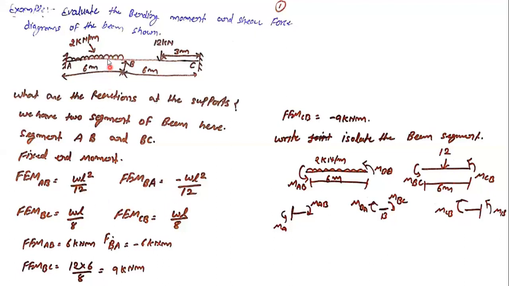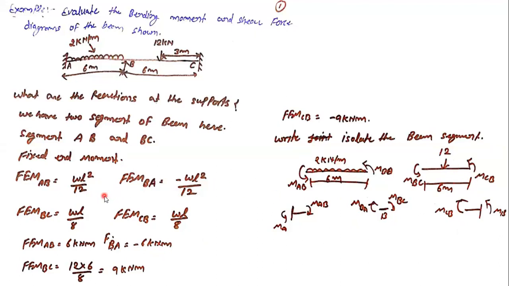So W is given, so put the value of W. Length is also mentioned, put the value of length. And the FEM, the fixed end moment at segment AB, is 6 kilonewton meter. FEM-BA comes out to be minus 6 kilonewton meter, and similarly for BC, 9 kilonewton meter and minus 9 kilonewton meter.